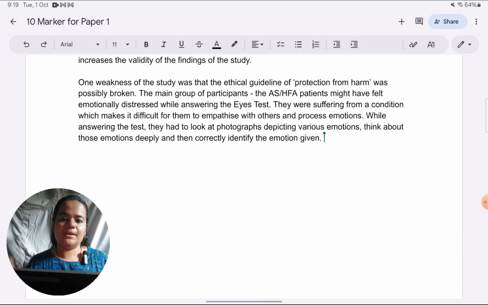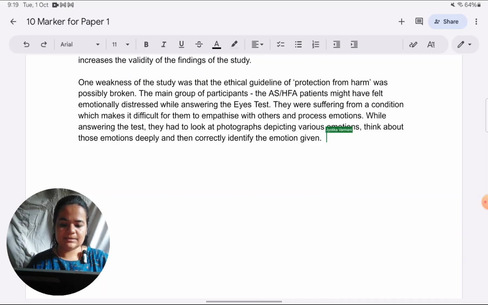That must have made them feel stressed out also, and maybe their self-esteem might have been impacted because they are not able to give the right answers. Even for us normally, people who don't have mental disorders, not being able to do well on a test can make us feel really bad. So same might be the case with this group, but more intensely.